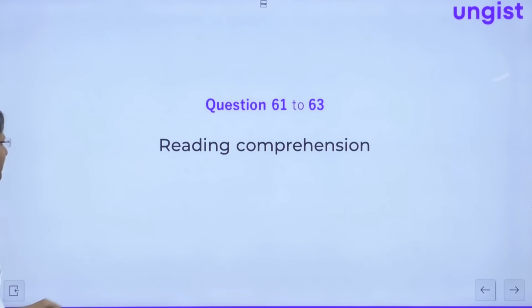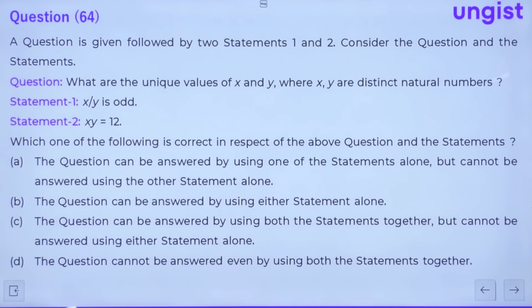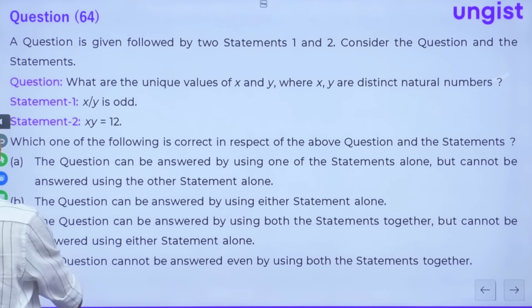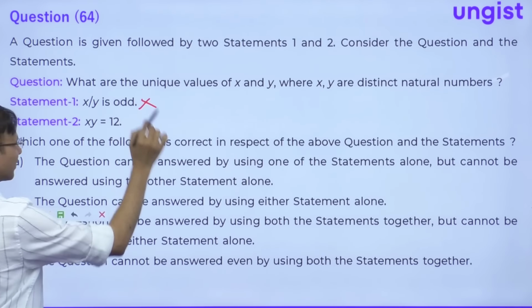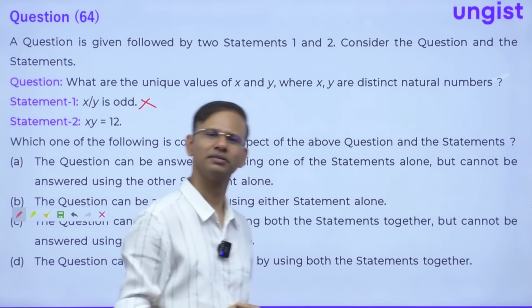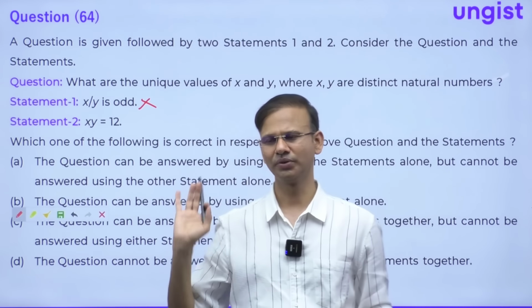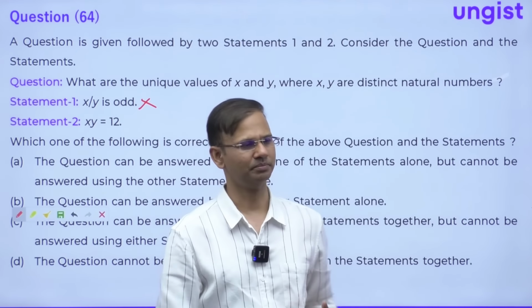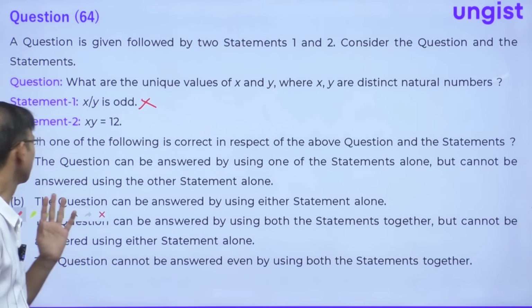Again 61 to 63 is the reading comprehension. 64 is saying what are the unique values of x and y where x and y are distinct natural numbers. x by y is odd. From this statement we cannot say anything. x by y is odd. There are so many natural numbers. We can get so many pairs of this, right? So nothing can be said.